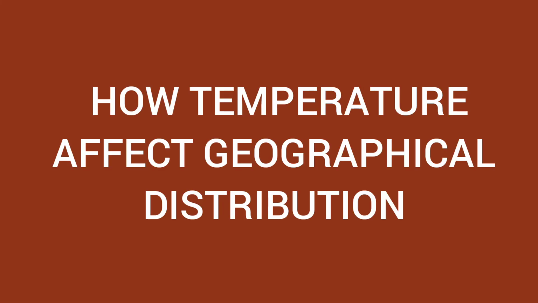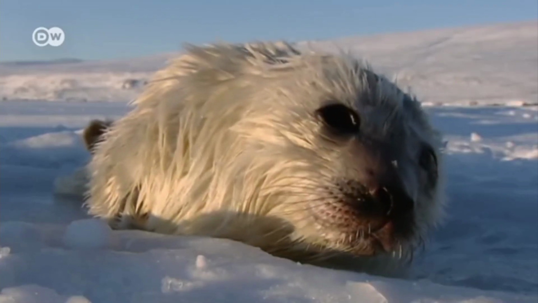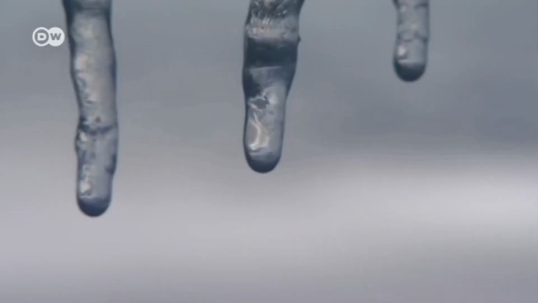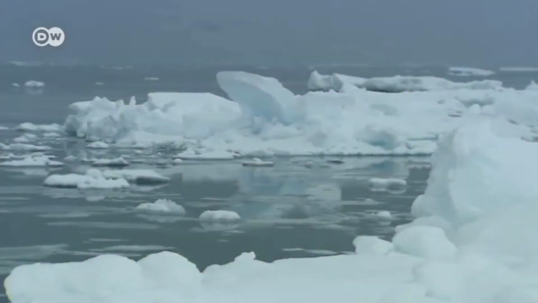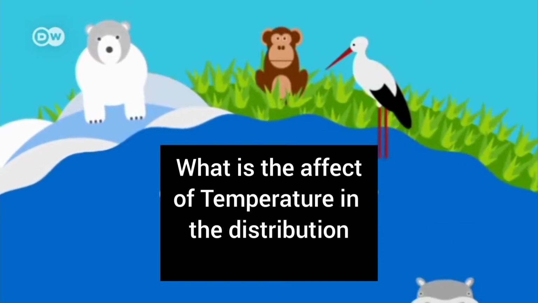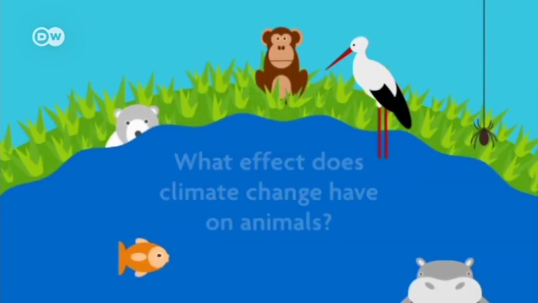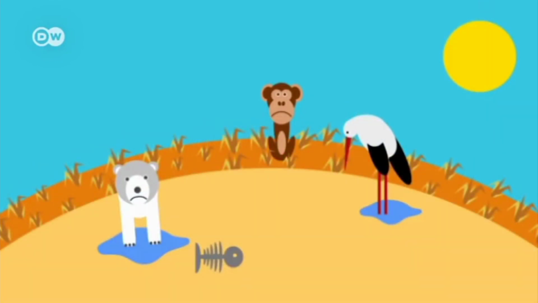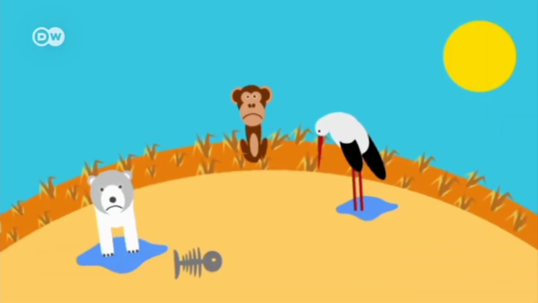Next is how the temperature affects geographical distribution. Temperature affects all the species in the world. Every added degree of temperature has its own consequence. So, what do you think is the effect of temperature on distribution? Vegetation of large areas of the earth changes, and it also affects the food of the animals.